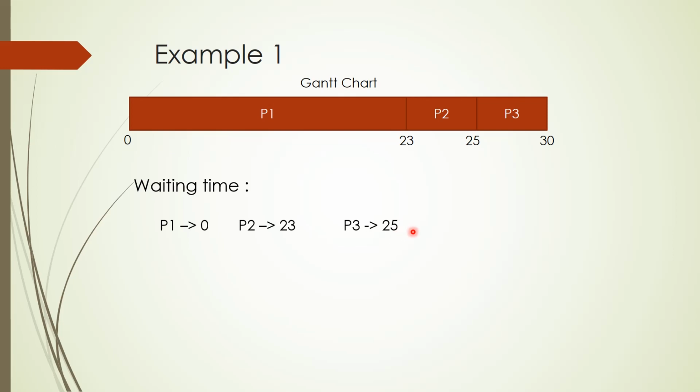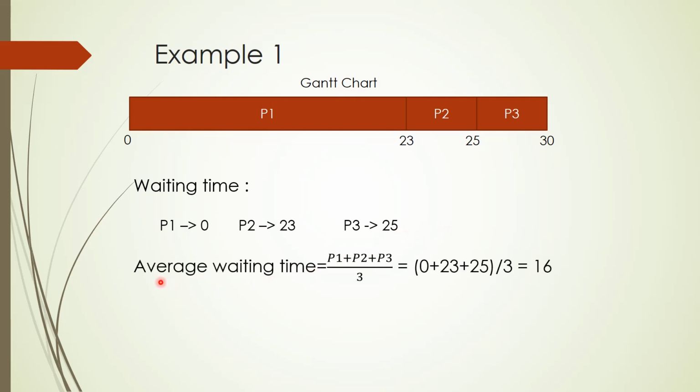Now we calculate the average waiting time, which is 0 plus 23 plus 25 divided by 3, because 3 is the number of processes. So we get approximately 16. Each process is waiting for approximately 16 clock cycles on average.